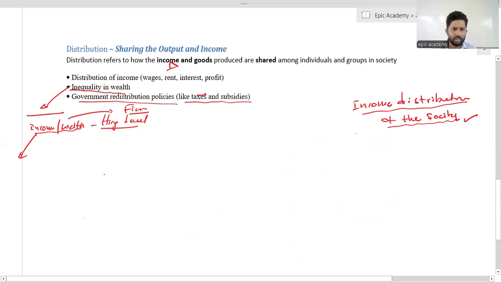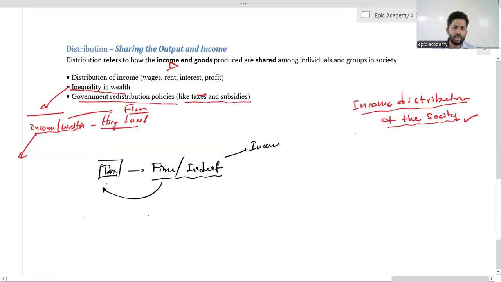Okay. The government takes taxes from organizations, firms, and individuals who are earning a high level of income. This tax revenue will be government income.